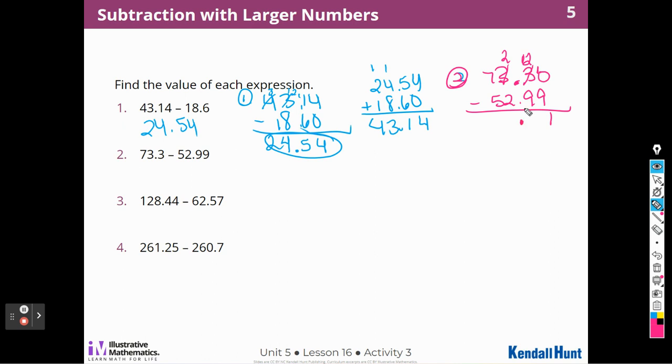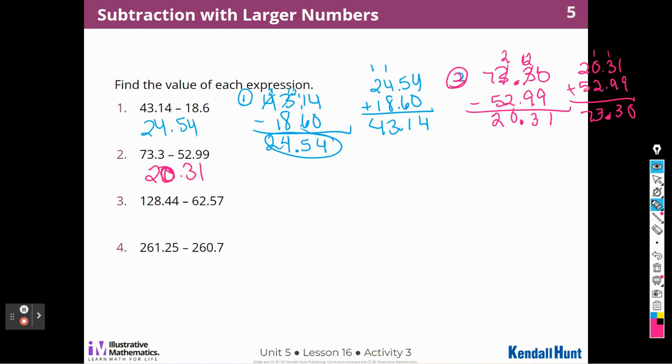To make sure I have my decimal point out. 12 minus 9 is 3. 2 minus 2 is 0, and 7 minus 5 is 2. And then again, I'm going to take that answer and add it to what I subtracted and make sure that the answer is correct. 9 plus 1 is 10. 9 plus 1 is 10, plus 3 is 13. Decimal point, that's a 3, and that is a 7. And yes, I started with 73 and 30/100ths, so 20 and 31/100ths is correct. And I'm learning how to write again.